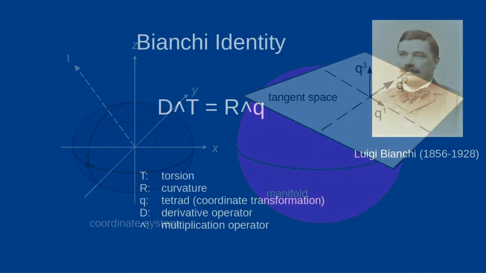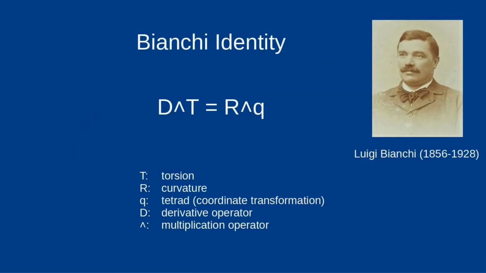Curvature and torsion are denoted by R and T. The relationship between the two is D ∧ T = R ∧ Q. This is called the Bianchi identity, named after the Italian mathematician Luigi Bianchi. The wedge symbol is a special multiplication operator that takes into account the symmetry properties of T and R, and D is a symbol for the derivative. We'll remember this formula because it will appear more often later.